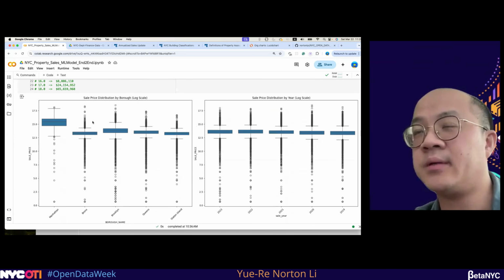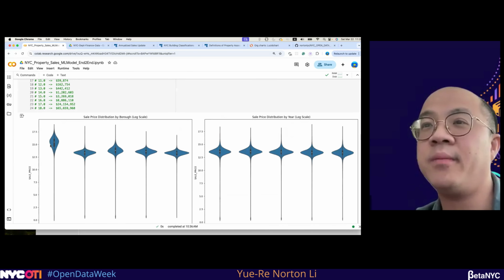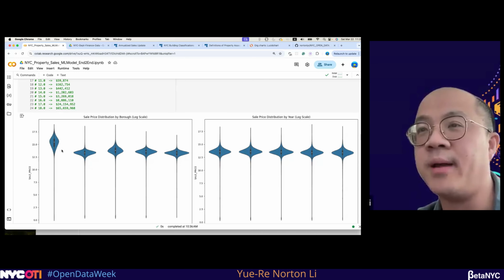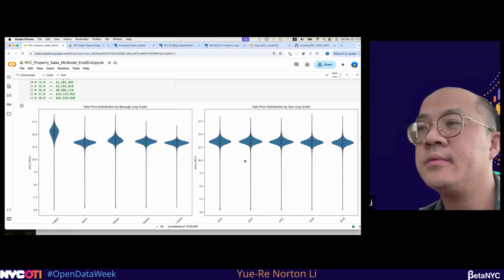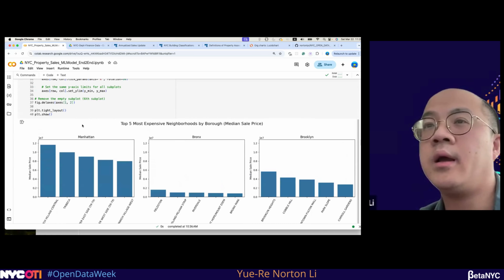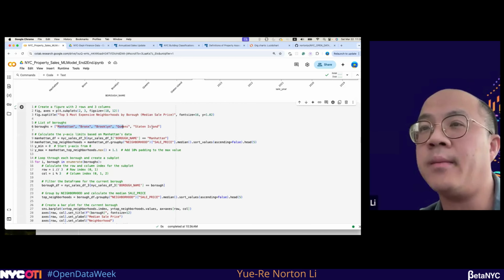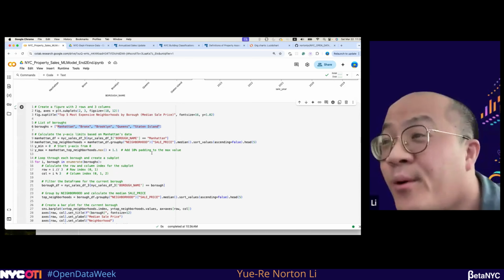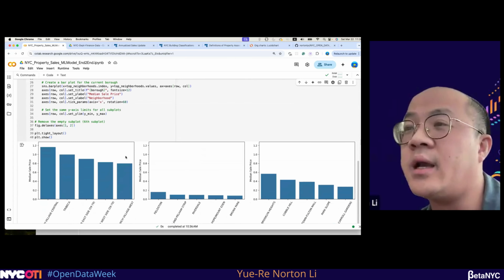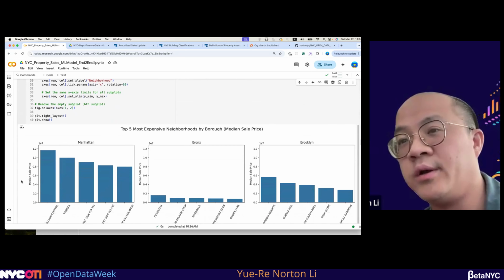With the same data, I do another plot using a violin plot. With the violin plot, you can see the distribution shape, right? Prices are more diverse in Manhattan compared to the other 4 boroughs. And the next one is the distribution by all of the 5 boroughs, and then you can see it by the most expensive neighborhood in each borough.